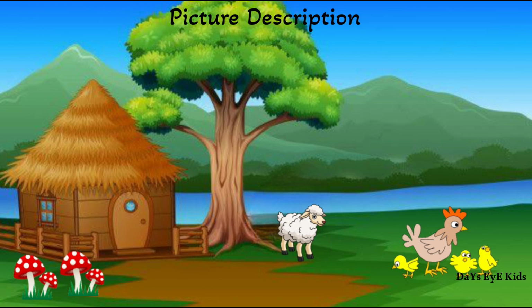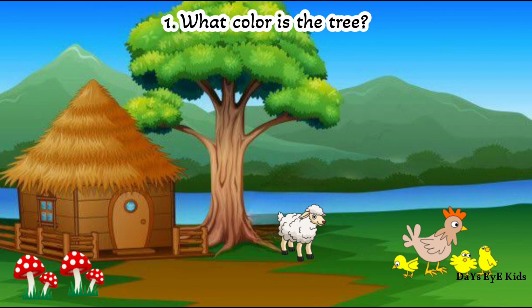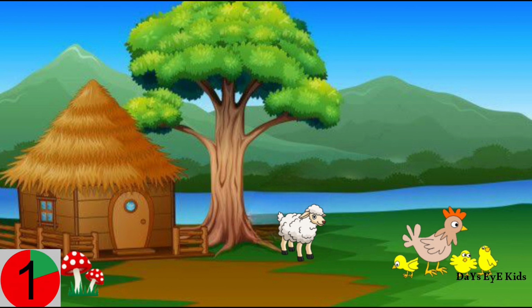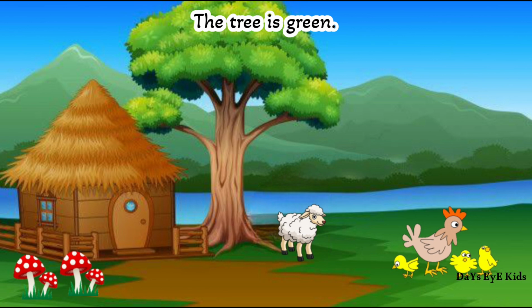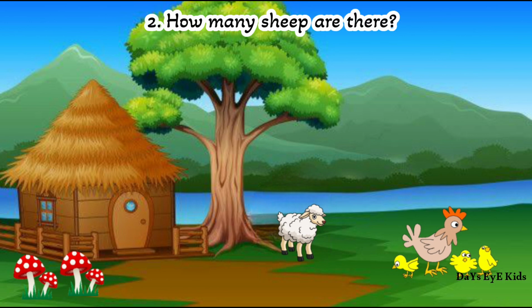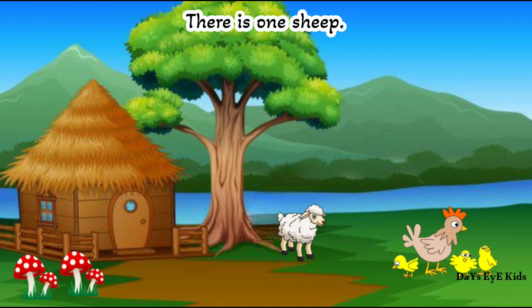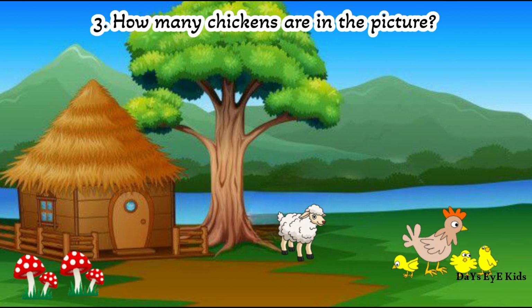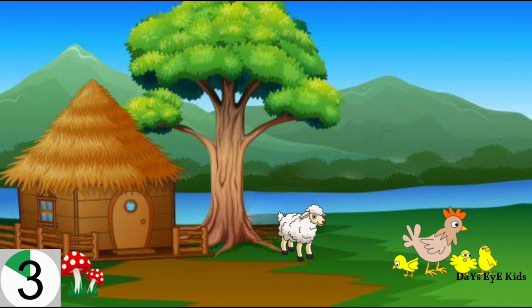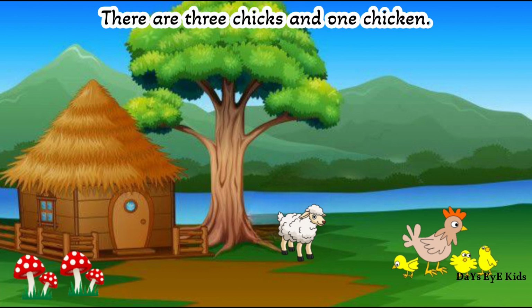Picture description. What color is the tree? The tree is green. How many sheep are there? There is 1 sheep. How many chickens are in the picture? There are 3 chicks and 1 chicken.